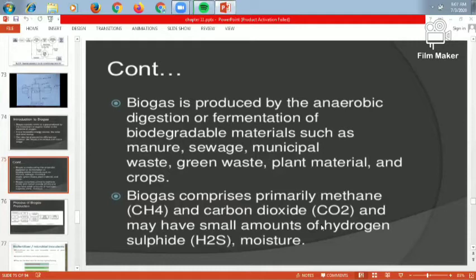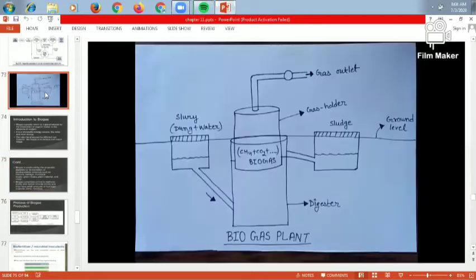And a small amount of hydrogen sulfide, H2S, and moisture is there. So due to the biodegradation, the fermentation, the anaerobic digestion, we are getting methane, carbon dioxide, and a small amount of H2S. Methane is used as a fuel, and carbon dioxide is used in the photosynthesis process. So in this way the biogas is produced. Here is a diagram of how it looks physically. This is the biogas plant.